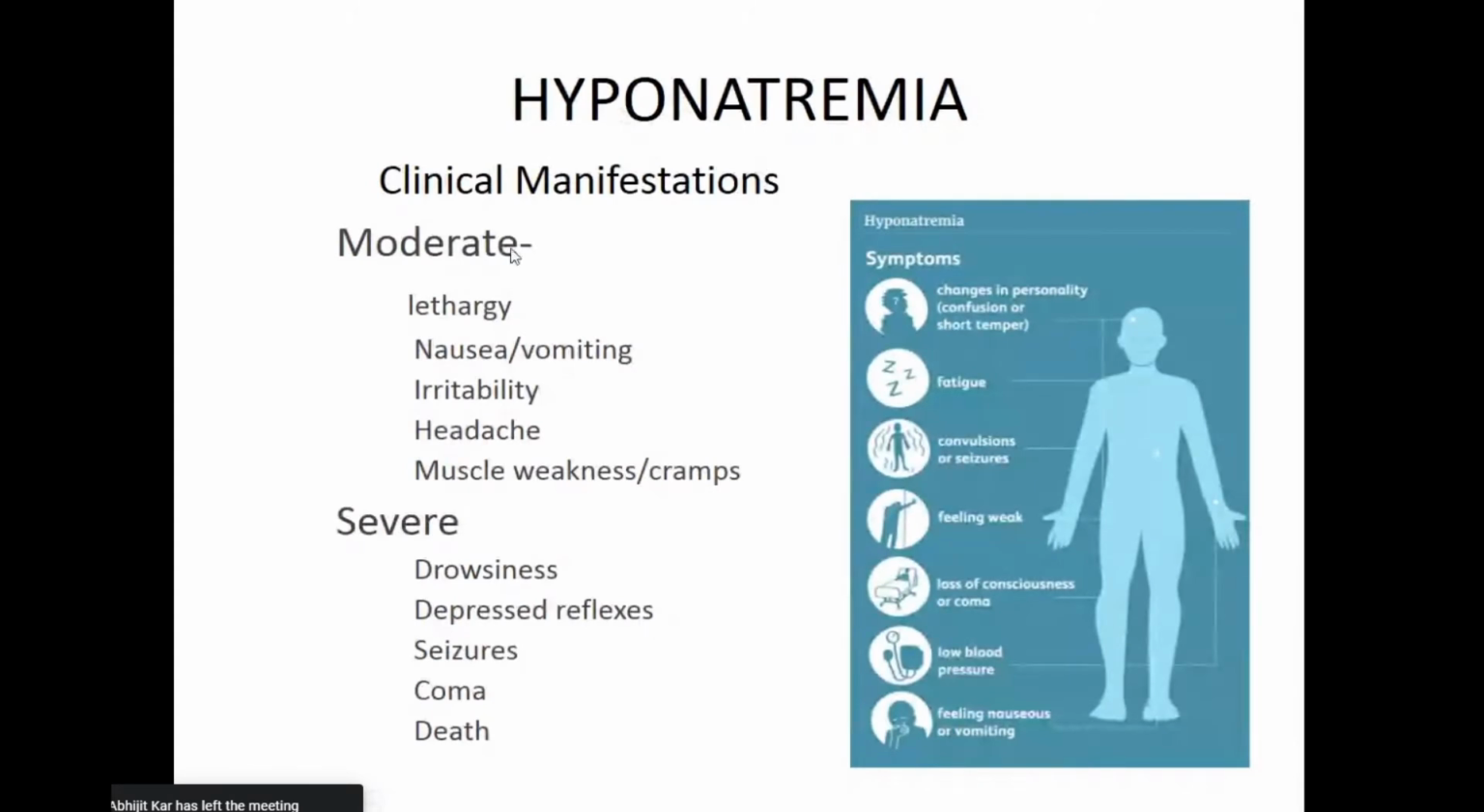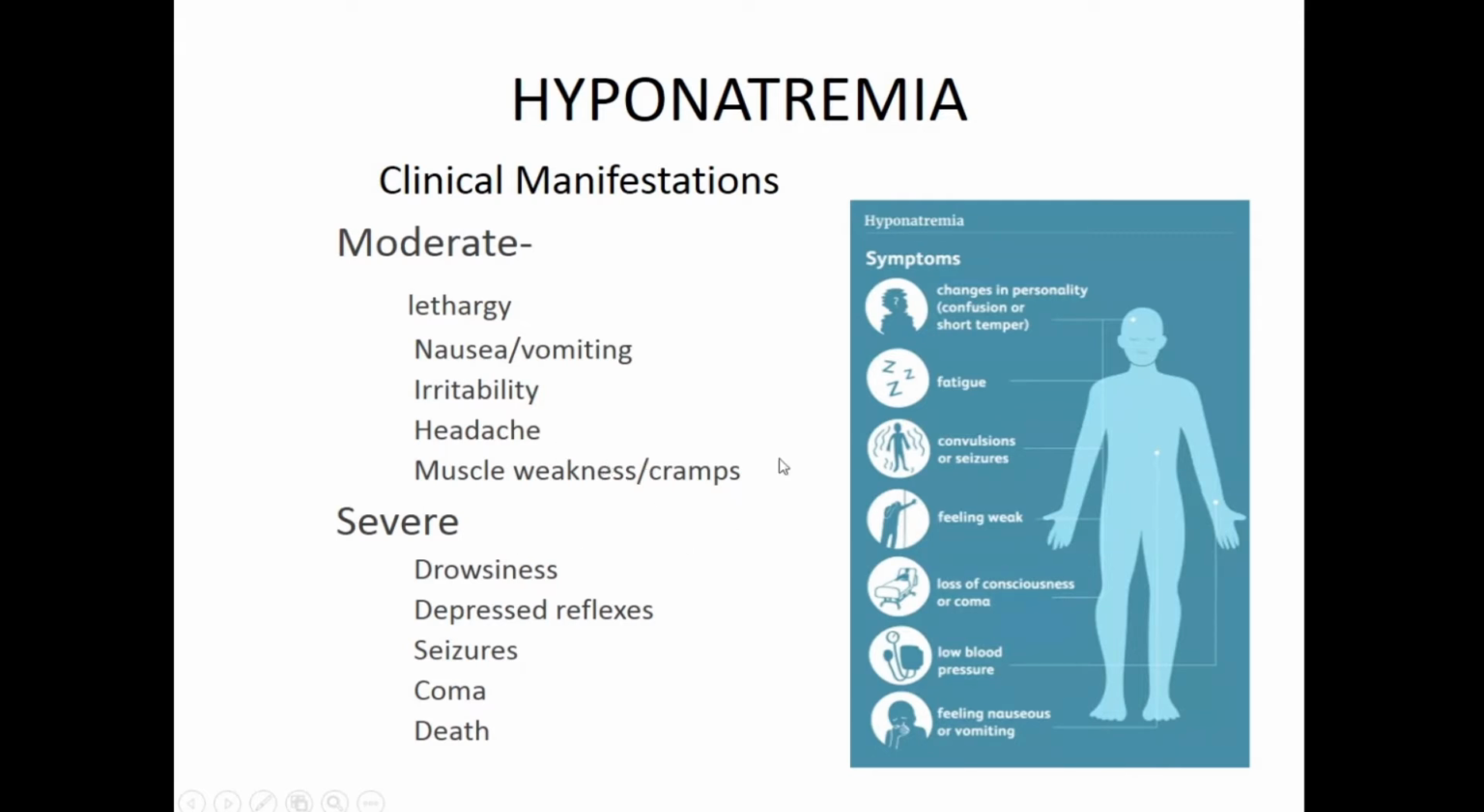Okay. So let us see the clinical manifestations. As I said, initially the symptoms are non-specific. They could be lethargic, with extreme weakness. The patient can have nausea, vomiting. He'll be irritable. And as the levels become lower and lower, there could be headache, muscle weakness, and cramps. So this is very important, muscle cramps.